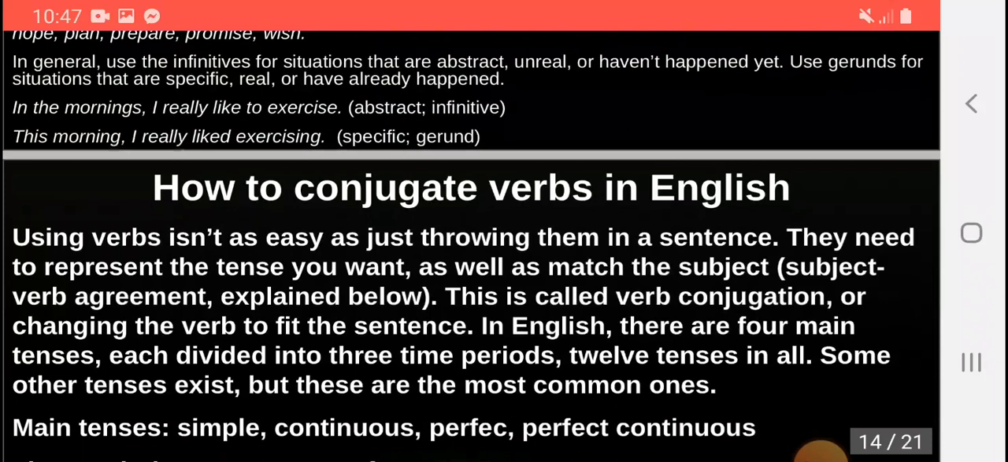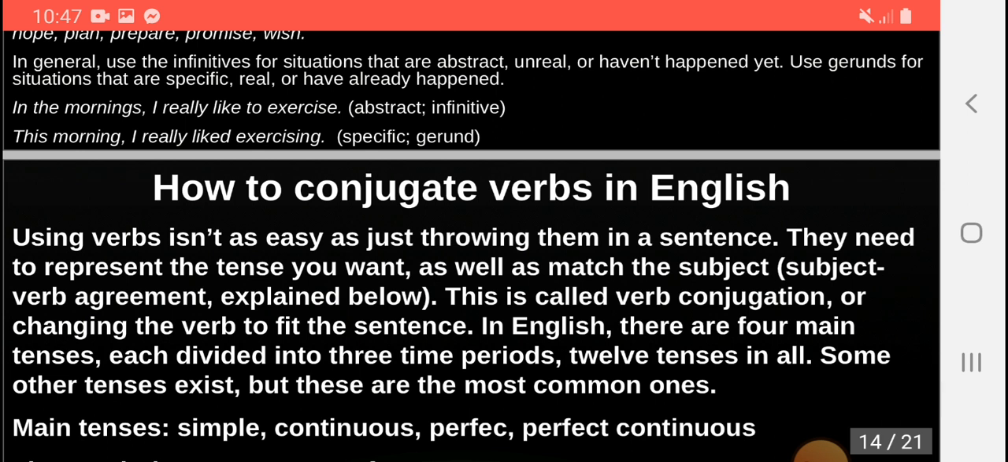Then how to conjugate verbs in English? Using verbs isn't as easy as just throwing them in a sentence. They need to represent the tense you want, as well as match the subject-verb agreement. This is called verb conjugation, or changing the verb to fit the sentence.